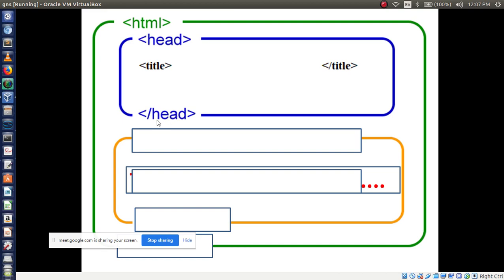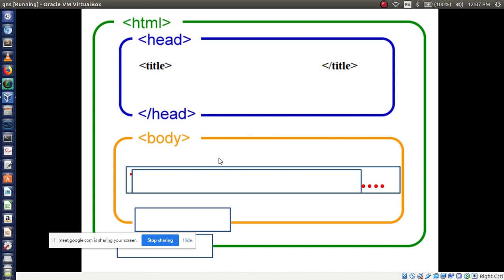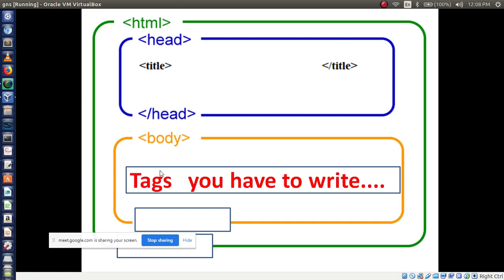Within this body tag we have to write our HTML code with the help of different kinds of tags. There are so many kinds of tags available, so as per our requirement we have to use those tags inside the body tag, right? Then after that we have to close this body tag.